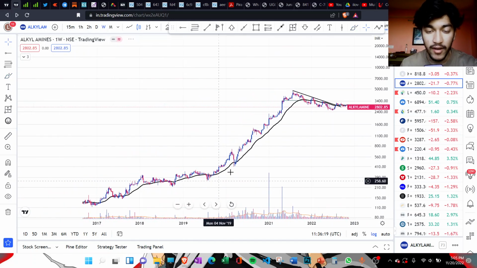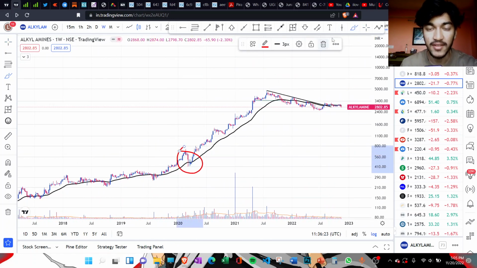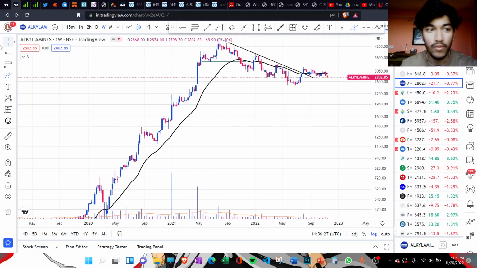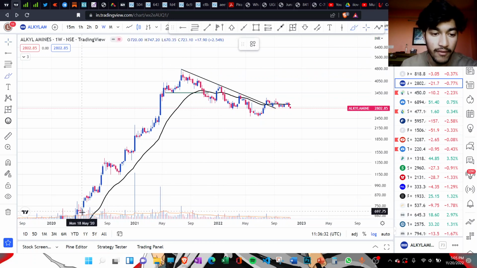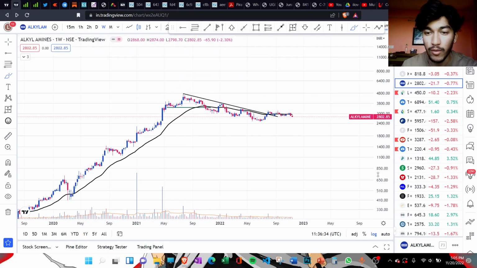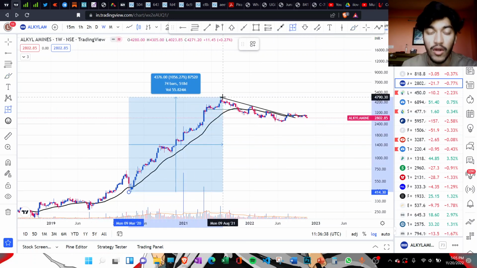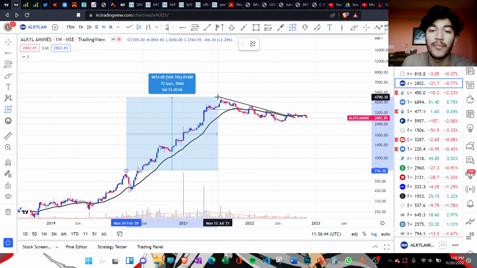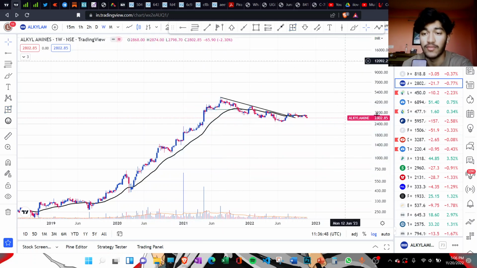You can clearly see what kind of strong move this small blip, as you can see here, this was the March crash, right? So the stock is a very strong stock and very popular, and after a very strong up move, if you calculate the up move from the March lows, that is around 1000%. And if we calculate from the top of the previous fall, that is also around 570%, which is a lot.